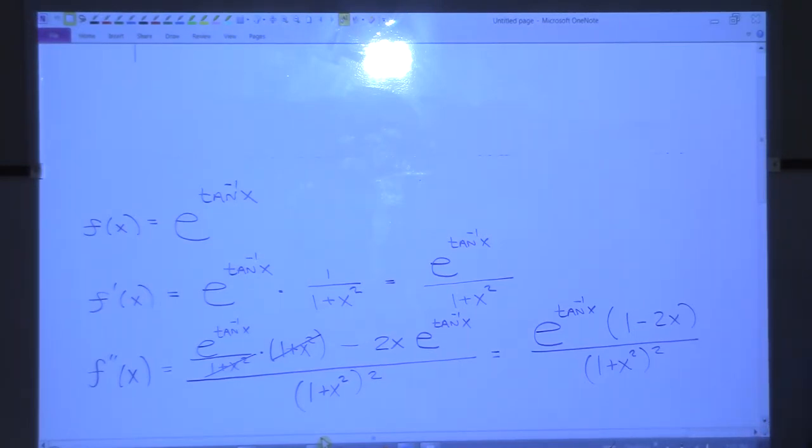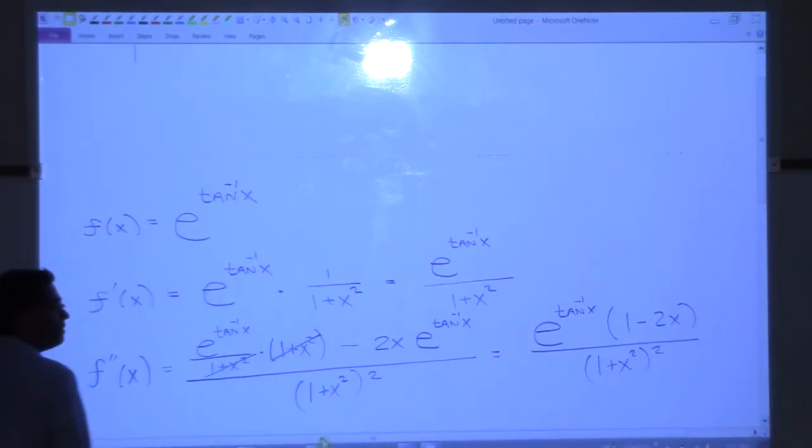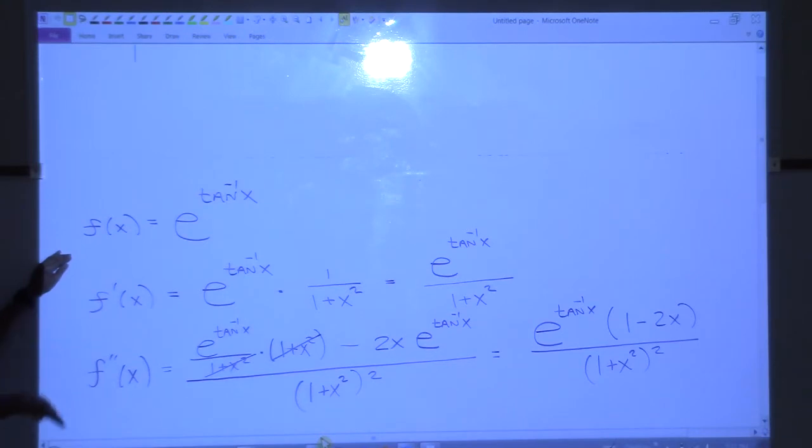This problem appears in the book. It's the last problem in the section, and they want you to find where this function is increasing, decreasing, local max, local min, concave up, concave down, and inflections. So you would need to do this and set them to 0. Okay, I'm almost out of time.